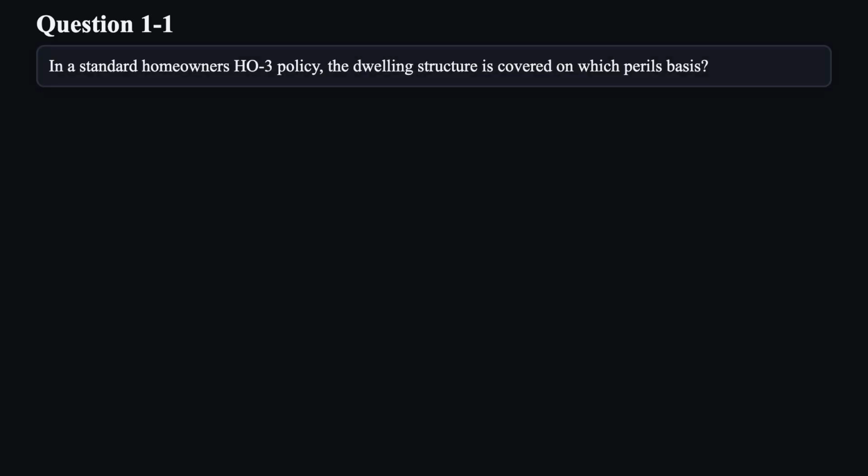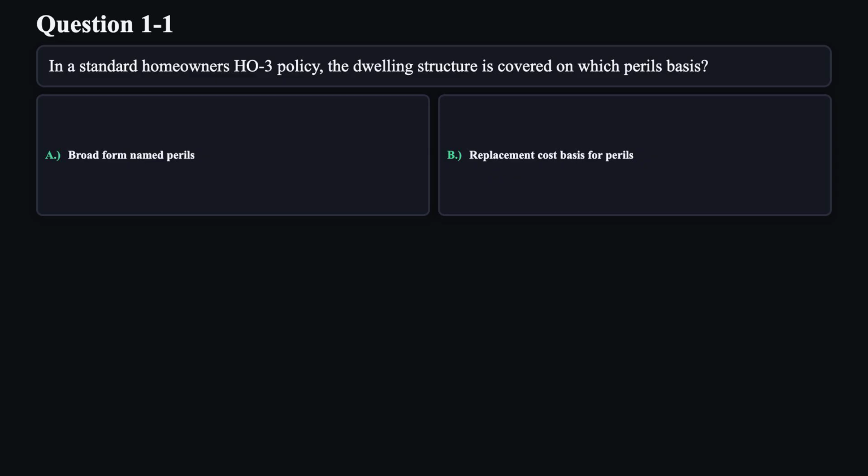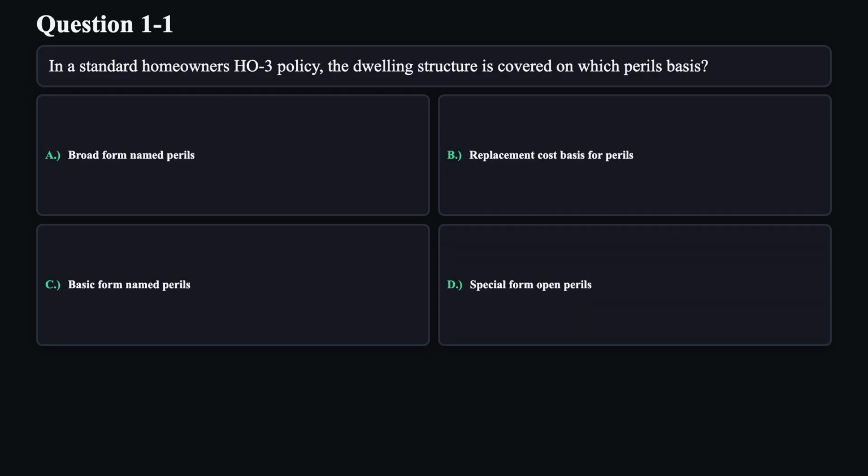Let's walk through the format. I'll read each question and its choices. Let's get started. Question 1. In a standard homeowner's H03 policy, the dwelling structure is covered on which perils basis? A. Broad form named perils. B. Replacement cost basis for perils. C. Basic form named perils. D. Special form open perils.